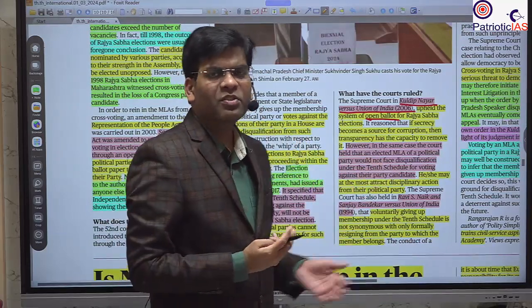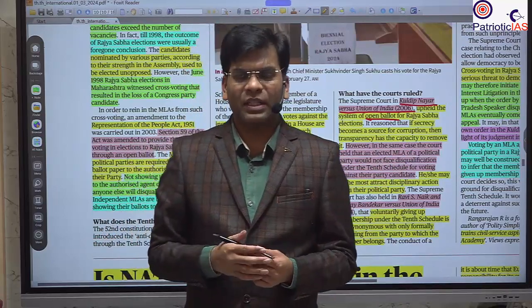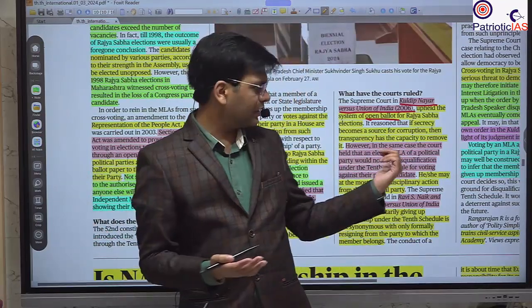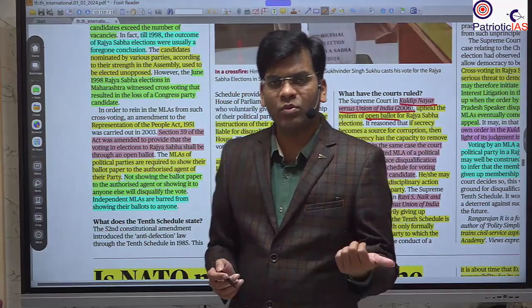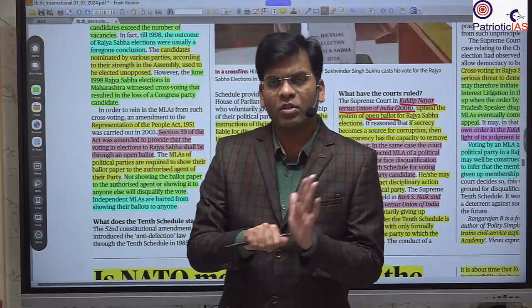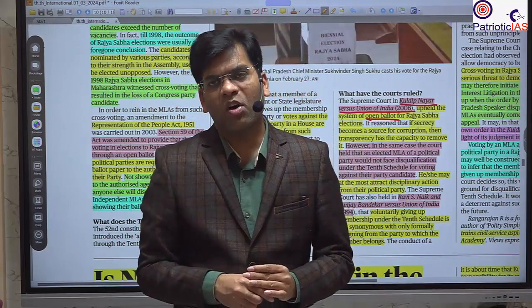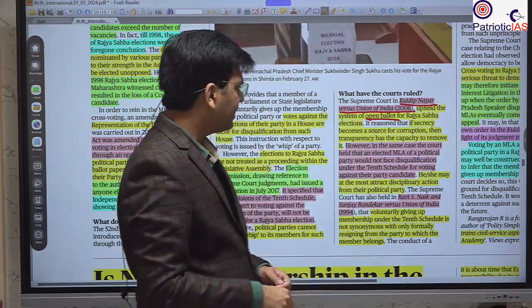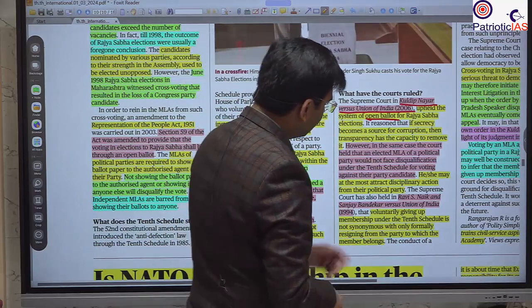But in yesterday's elections in Himachal Pradesh, Uttar Pradesh and Karnataka, the persons who cross voted clearly showed it to their officer, particularly the whip or the agent of the party, that yes, they have cross voted.